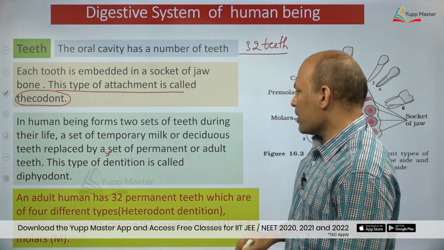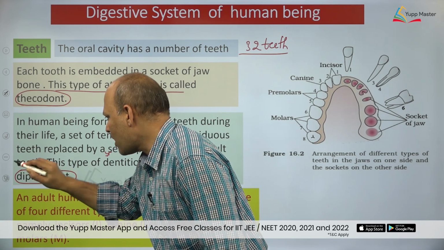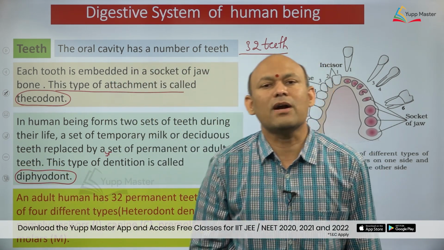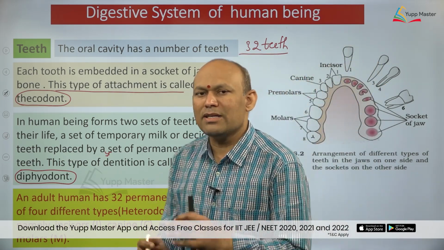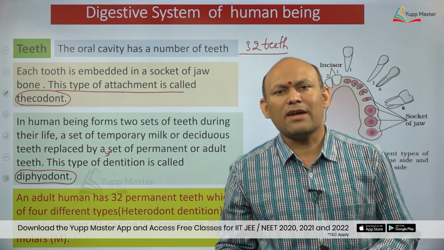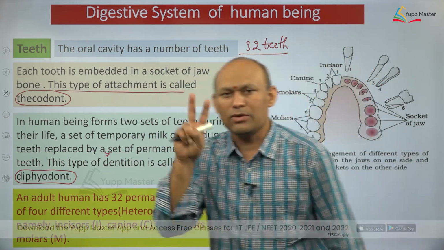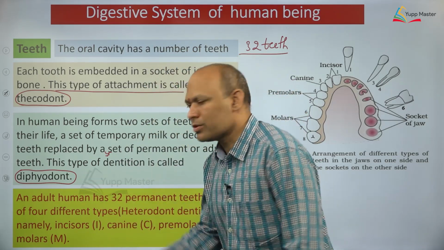Another most important thing I would like to share with you. This word is very, very important: diphyodont teeth. In human being, you can find diphyodont teeth. What do you mean by diphyodont? Di means two, dear students, right? So two sets of teeth are formed in human being. How many sets of teeth are formed? Two sets of teeth are formed in human being. What are those two sets?